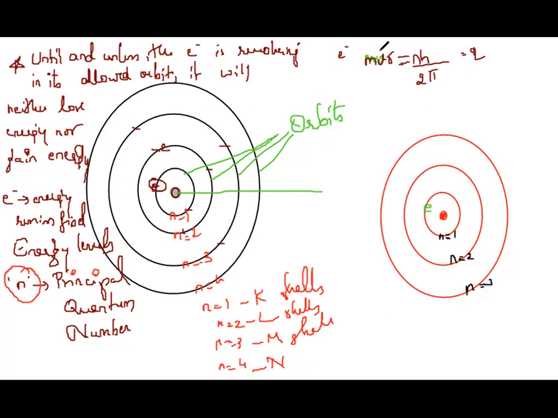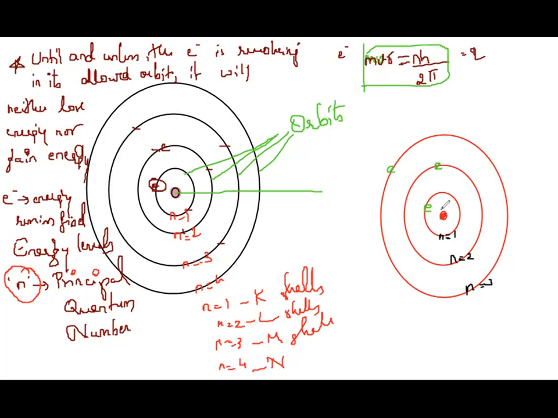Why is it allowed? Because this electron is obeying this law: mvr equals nh upon 2 pi. And here there is one electron, so the second orbit is the allowed orbit for this electron. And let me say here also there is one electron. So there will be different electrons; I am taking one example in each orbit. Until and unless this electron is revolving in its own orbit, its energy remains the same. Same condition for here, and same condition applies here also.